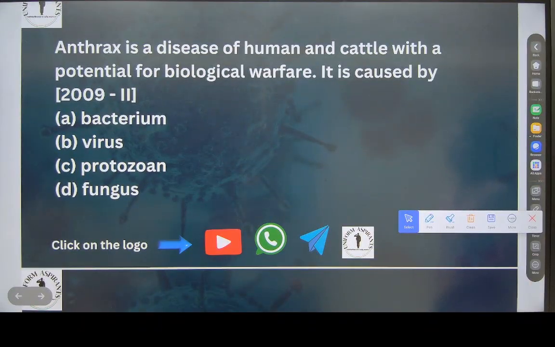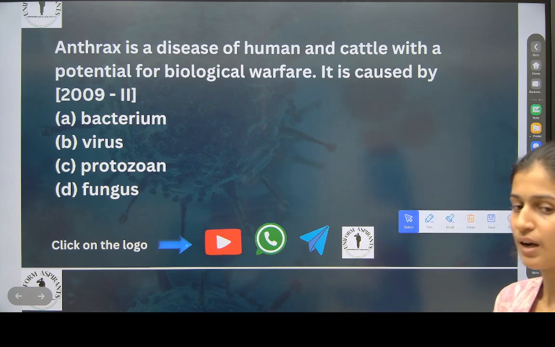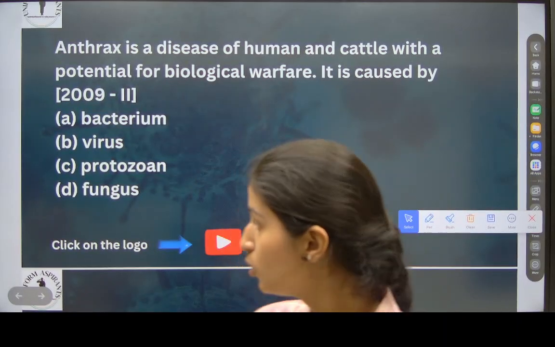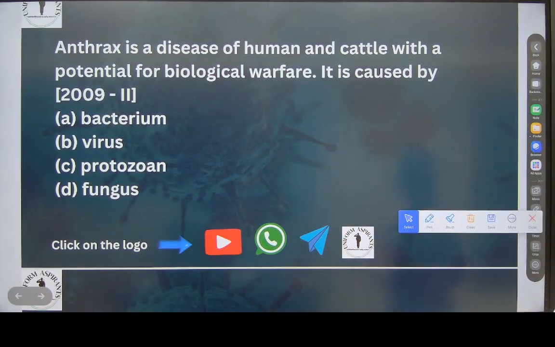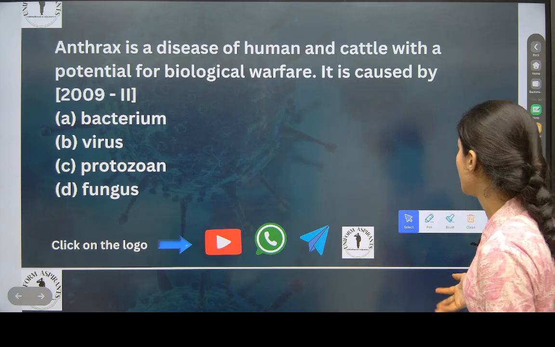Anthrax is a disease of human and cattle with a potential for biological warfare. It is caused by, fast. You can see the screen properly? I can see it is blurry. Please comment.